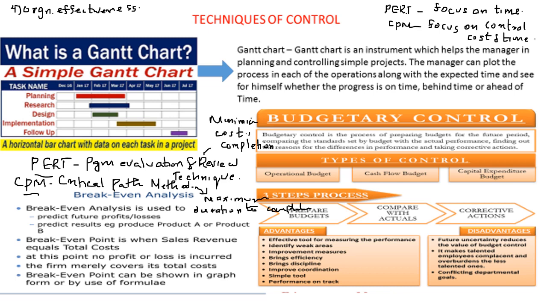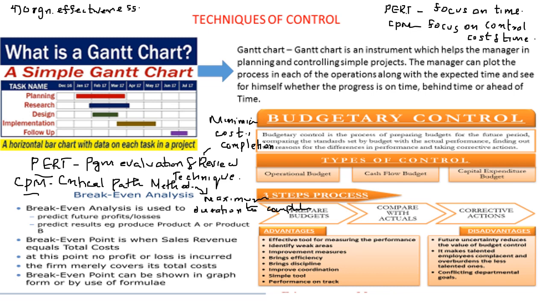If it is completed within March 2017, that means they are ahead of schedule. If this planning activity is completed only after April 2017, that means they are lagging behind time. Otherwise, if it is completed on or before March 2017, it's on time. This is the way a manager can easily identify each activity and the progress happening in each activity, right? That is the importance of a simple Gantt chart. These are control measures commonly used when dealing with the controlling of a project. Then comes budgetary control.